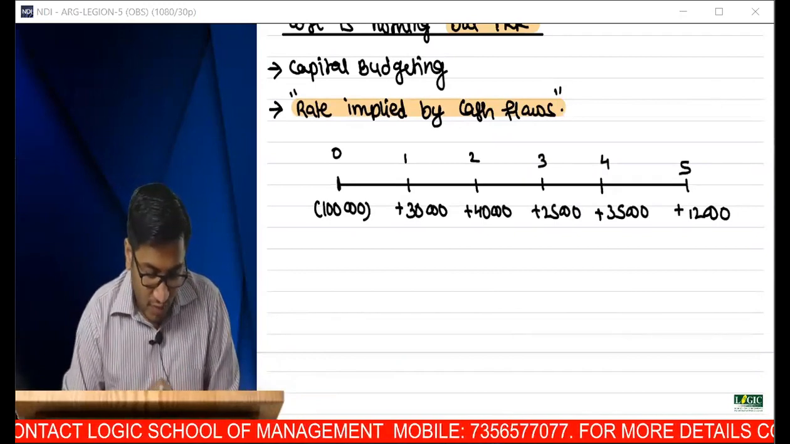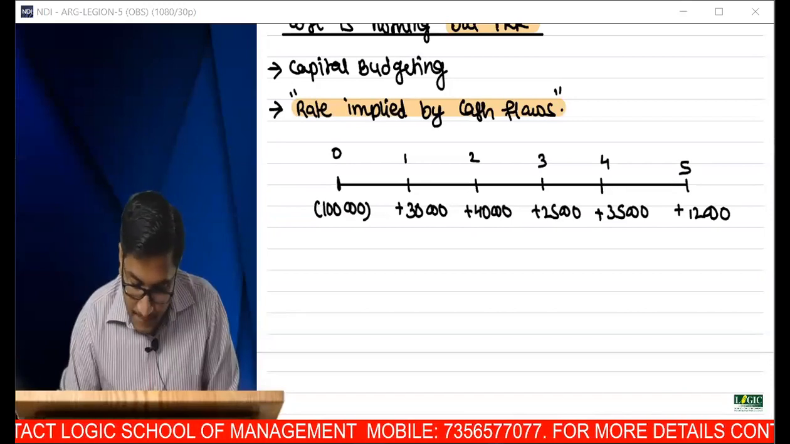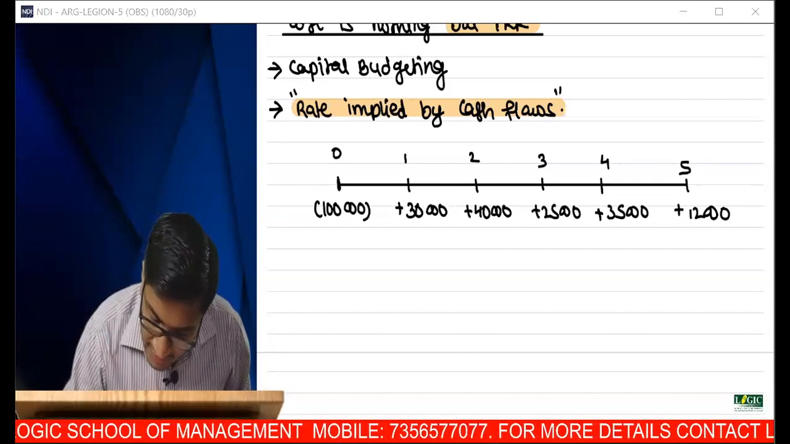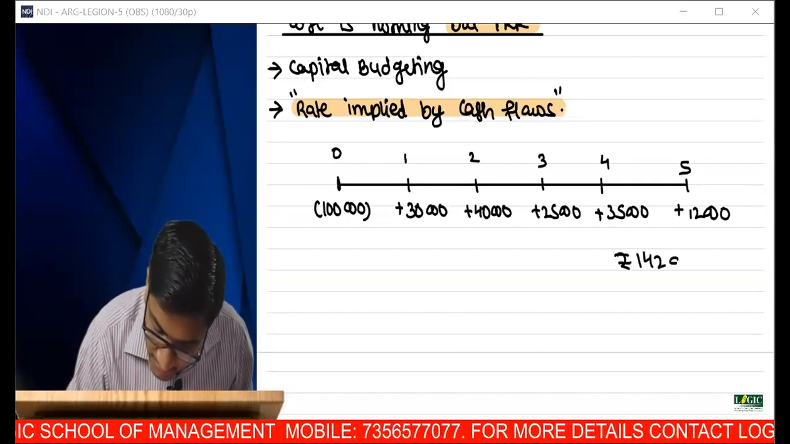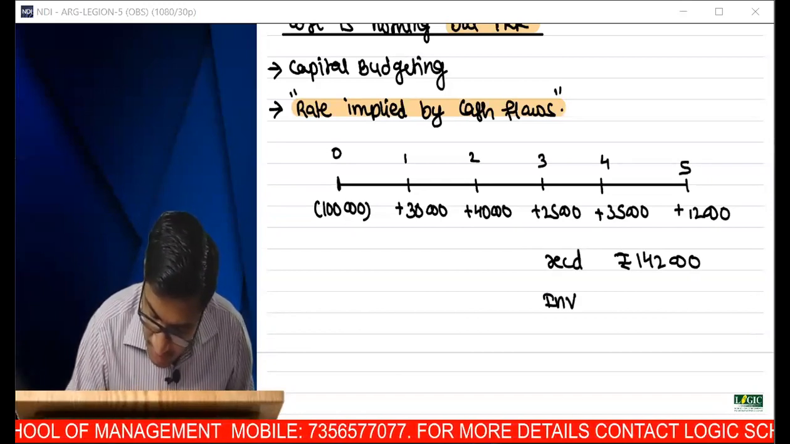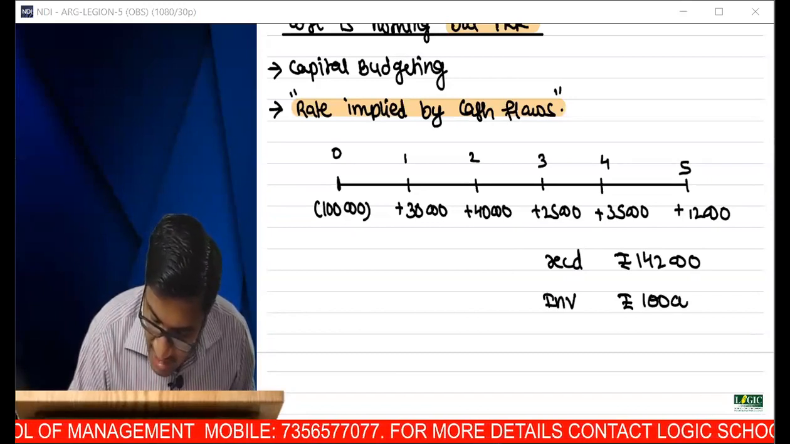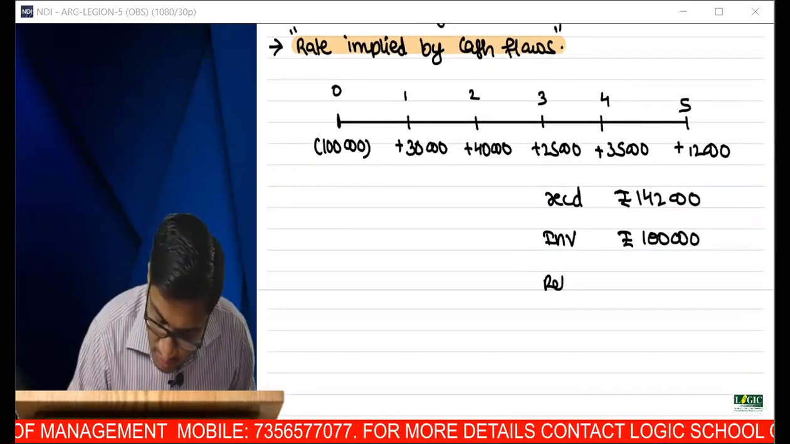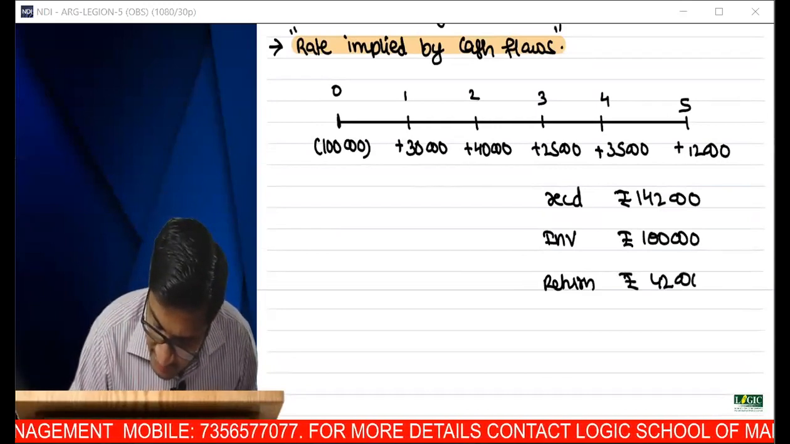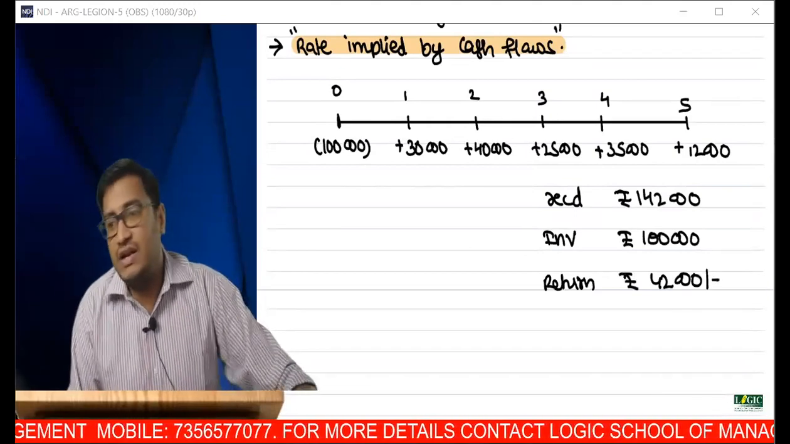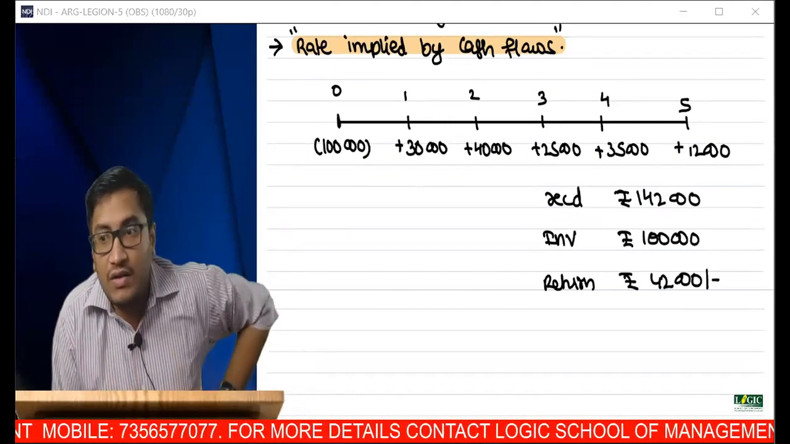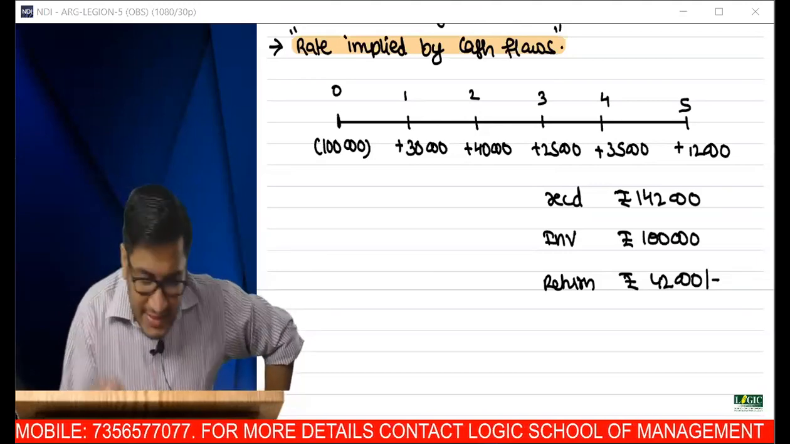So what is the total amount that I've received? 30 plus 40 plus 25 plus 35 plus 12,000. In total, I've received rupees 1 lakh 42,000. I invested 1 lakh. So if someone asks what is your return, in INR terms I've received 42,000 in excess. My return is 42,000. But there is a problem.